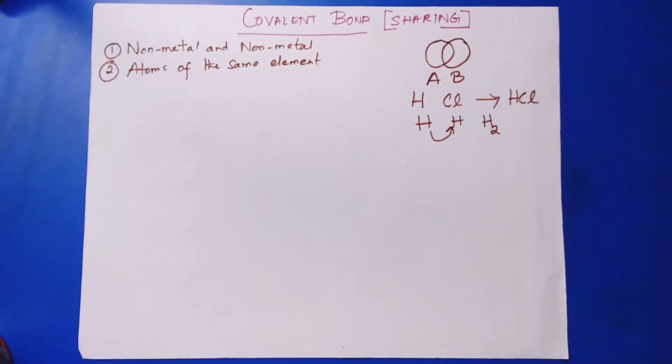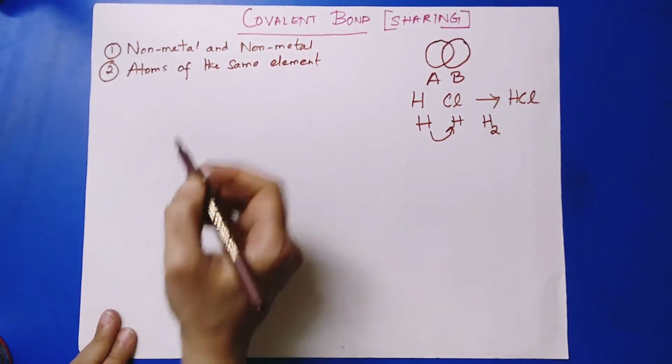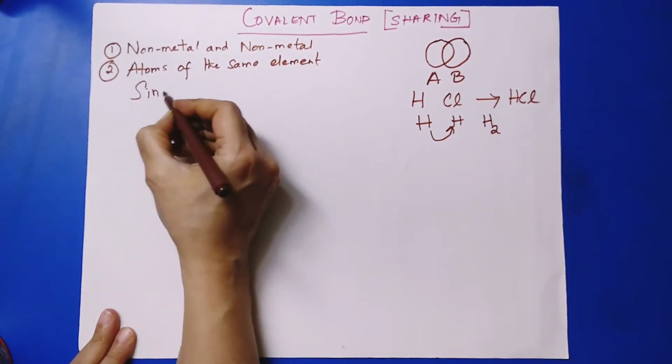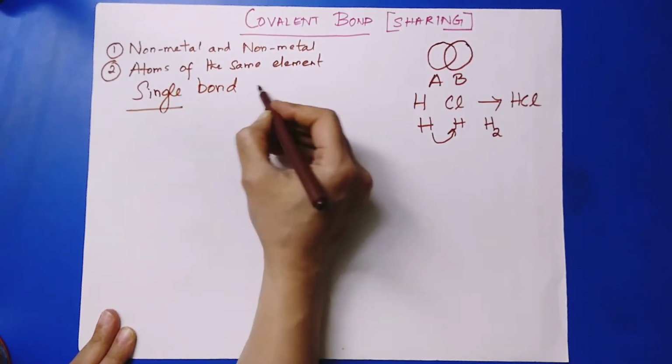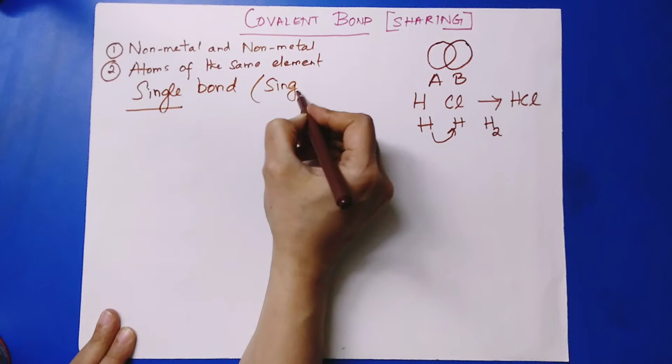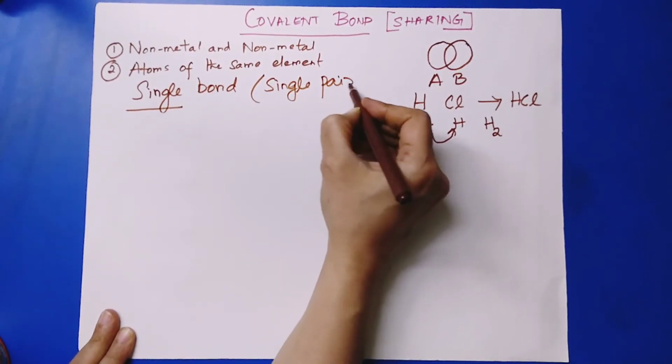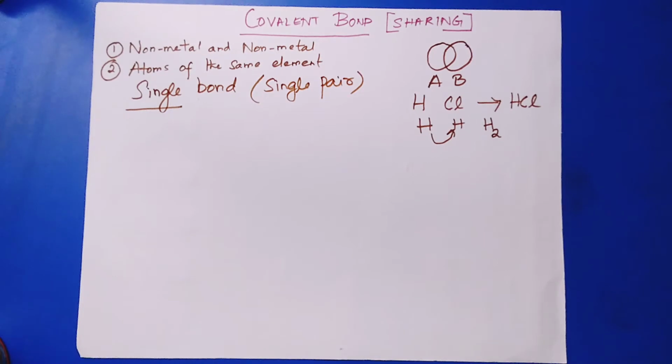There are three types of covalent bond: single bond, double bond, and triple bond. So let's see what a single covalent bond, or otherwise single bond, is. Single bond means a single pair of electrons. So what does this mean? There is only one pair of electrons which is shared between two atoms. In other words, two atoms share only one pair of electrons between them.